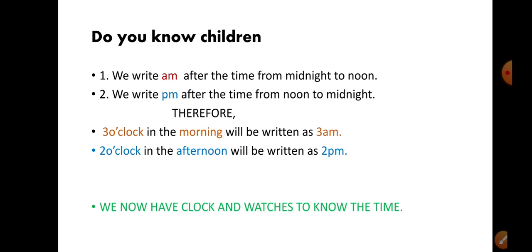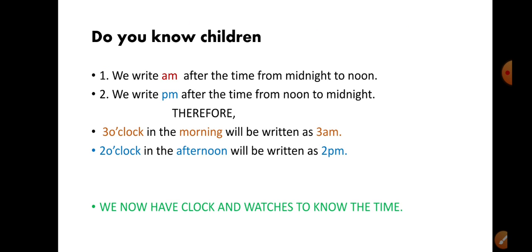Do you know, children, we write AM. Okay, we usually write AM and PM. These are the two things we use for writing the time, which tell us whether it is evening time or morning time. So we write AM after the time from midnight, that is night 12 o'clock, till midday 12 o'clock. That means from midnight till midday we always write AM. In the morning, you all have your classes, maybe 9 a.m., 8 a.m., 10 a.m., 11 a.m.